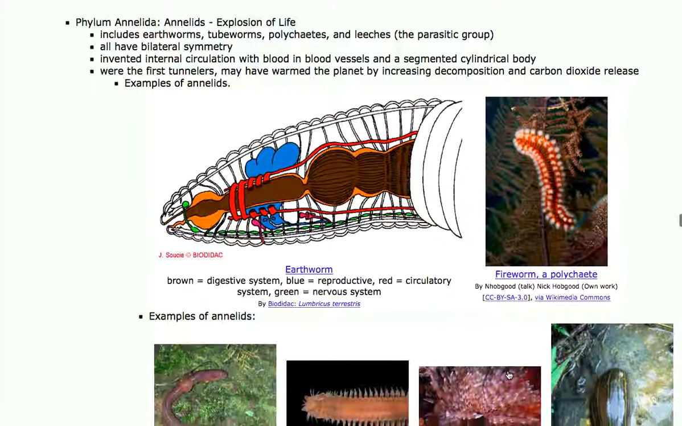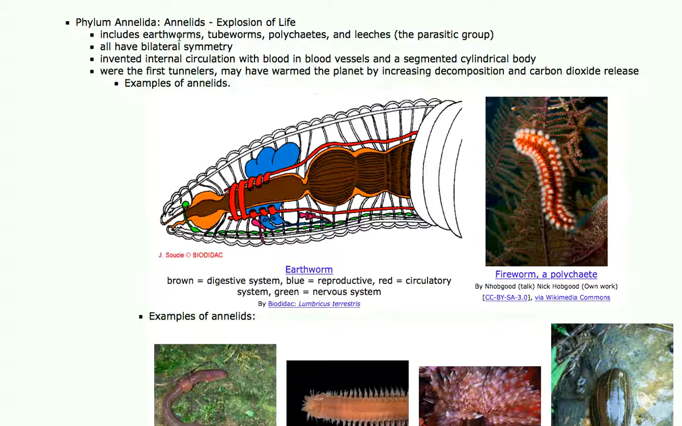The next group includes earthworms, tubeworms, polychaetes, and leeches. Now, leeches are parasitic, but they are outnumbered by the earthworms, tubeworms, and polychaetes. So most annelids are not parasites. And they live their lives tunneling through sand or dirt, either in the ocean floor or in soil in your backyard, and they eat dead stuff mostly.